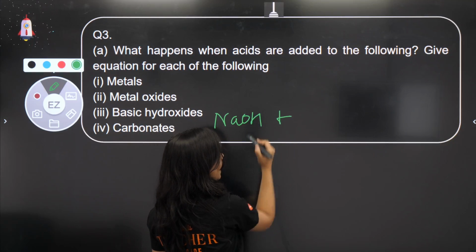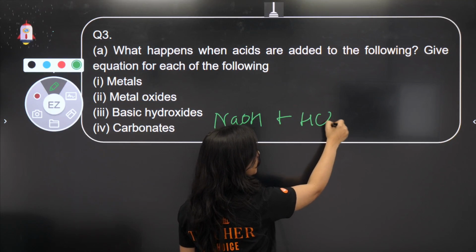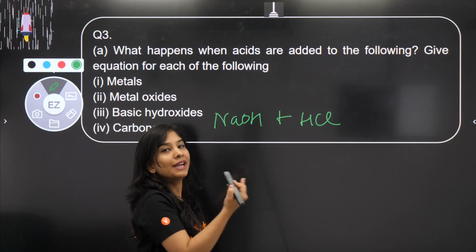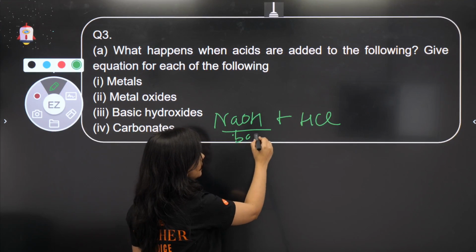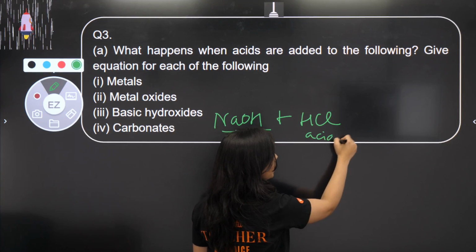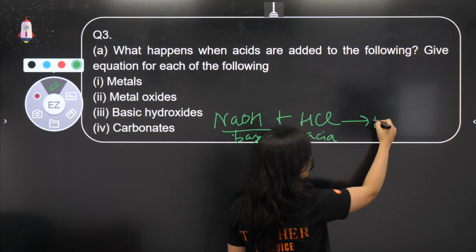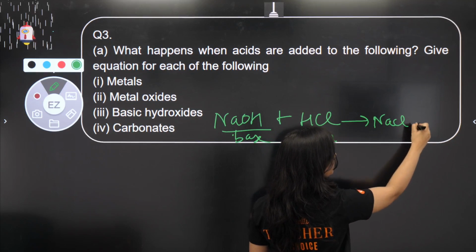You took metal hydroxide, you can react it with acid because we need to study the reaction with acid. So this is basic hydroxide. This is acid. Very simple neutralization reaction. We will get NaCl plus water.